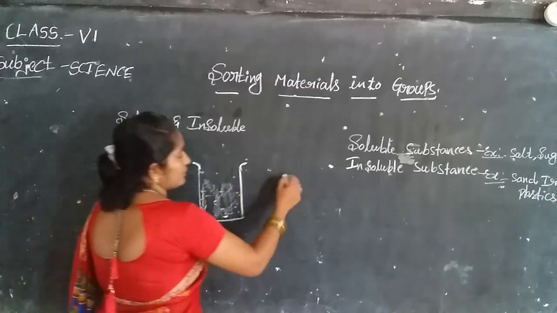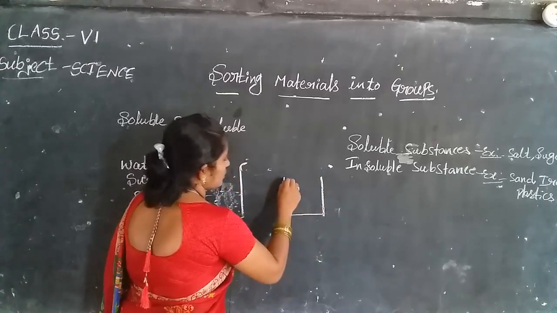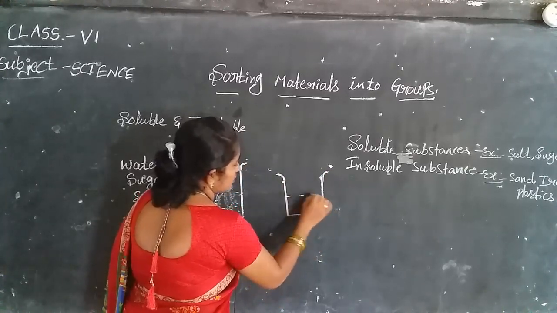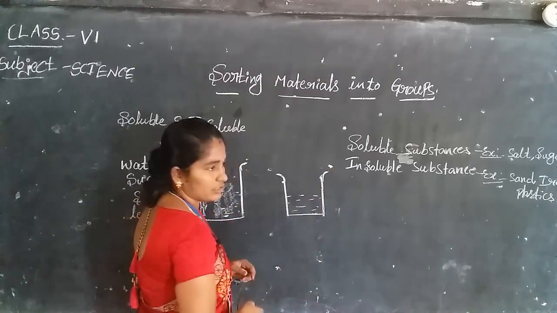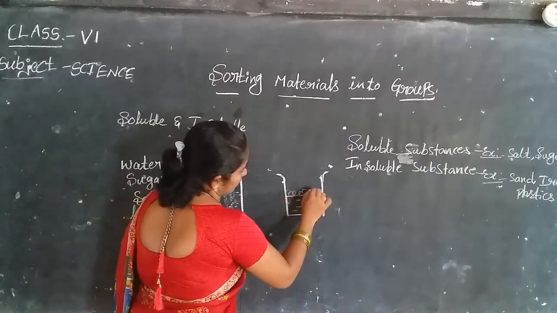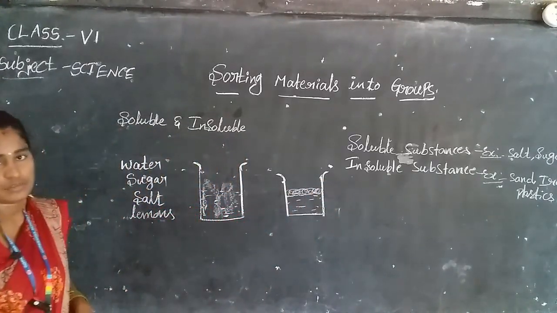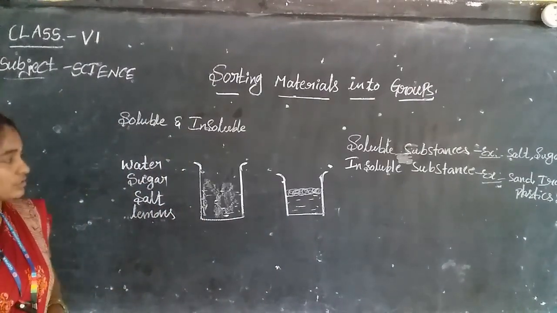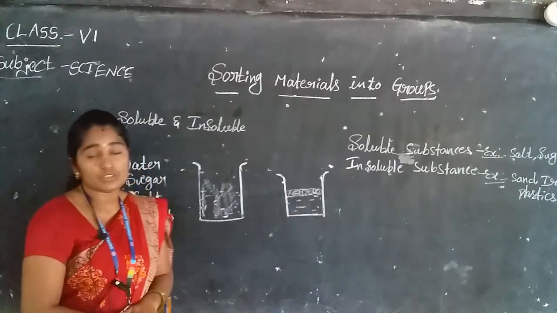Then what happens with insoluble substances? They form different layers. Take water and pour some oil, any coconut oil, any different type of oil. That forms a layer, the upper layer of the water. So it is heterogeneous.